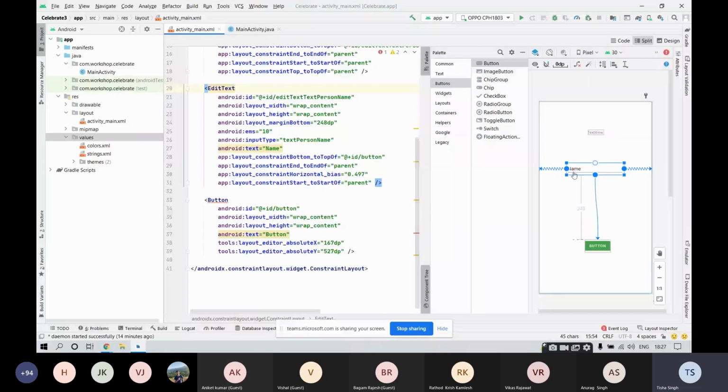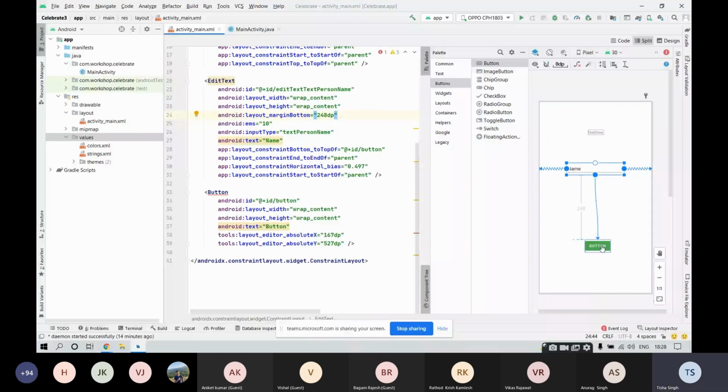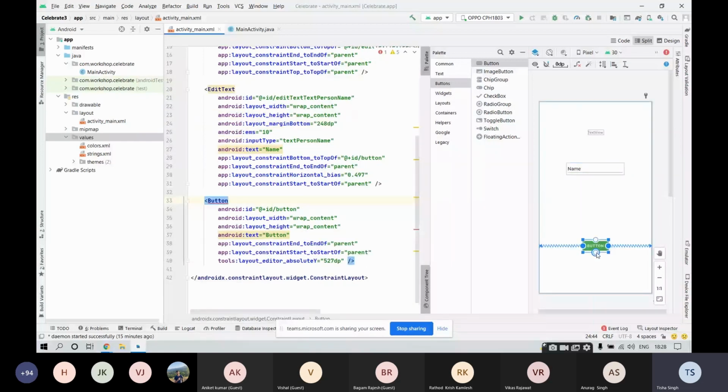And you can observe one more thing, that a bottom margin is appearing over here in the attributes, that is 448 dp. So this is the margin in between the bottom constraint, that is the button and your edit text, the bottom margin 248 dp. Then constrain this button: start to the start of parent, end to the end of parent, bottom to the bottom of parent. And align it likewise.